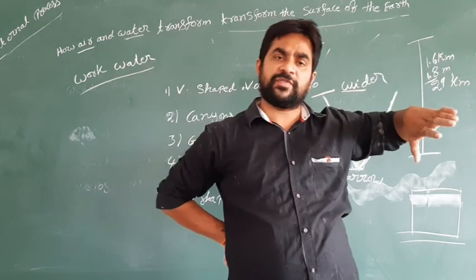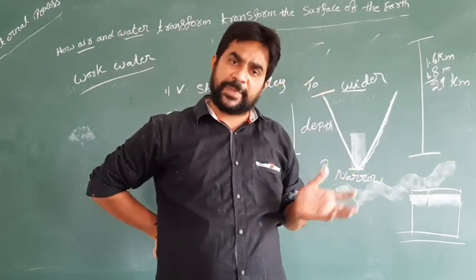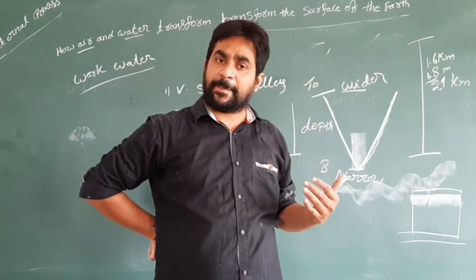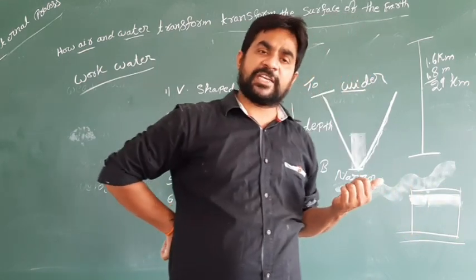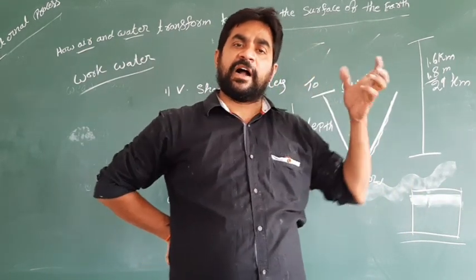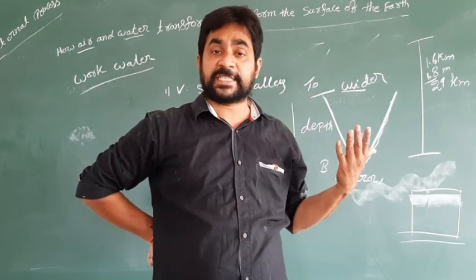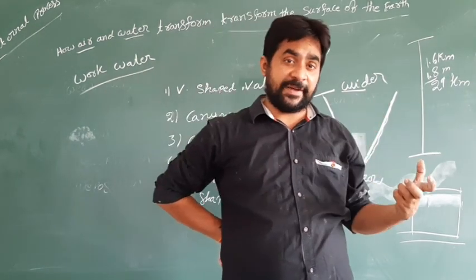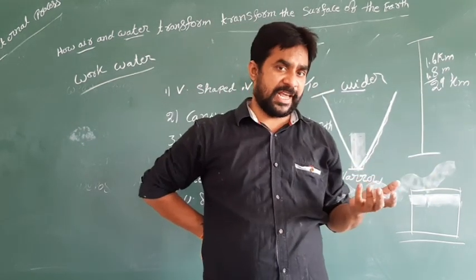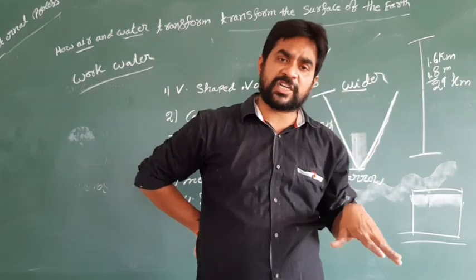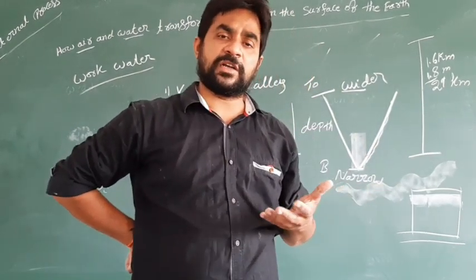In the process of traveling a long distance, that water will take big rocks also. Because of the pressure of water, V-shaped valleys are formed. And next, canyons have more depth, that is 1.6 kilometers of depth. And gorges, we know the Bison Gorge is an example. Top and bottom have the equal distance, that is a gorge.